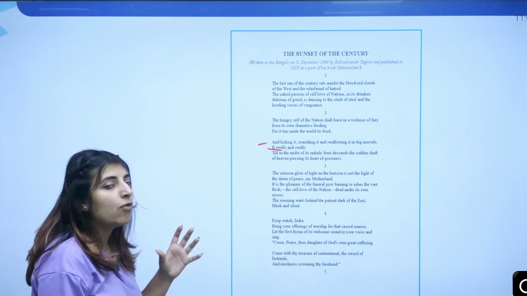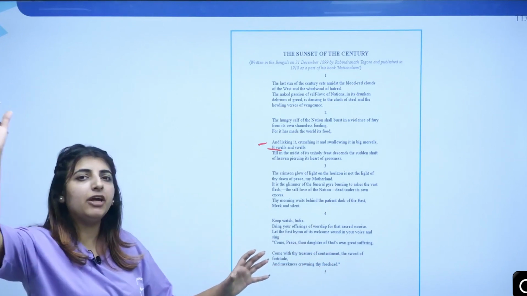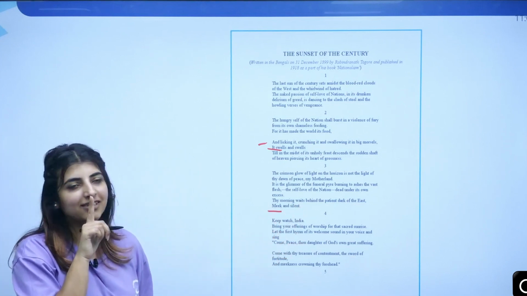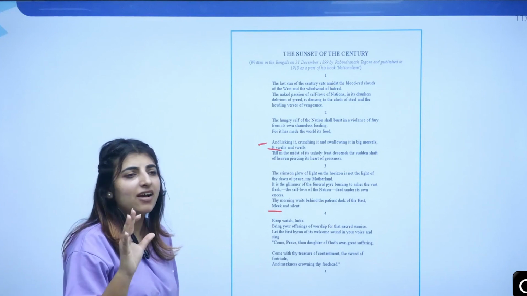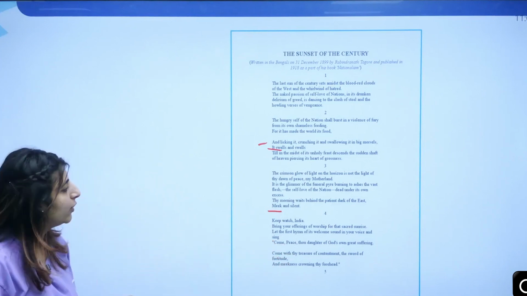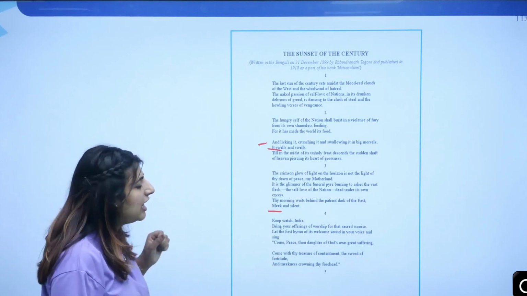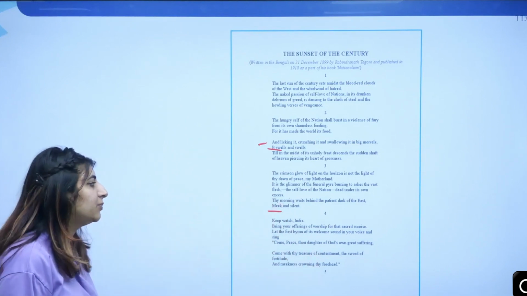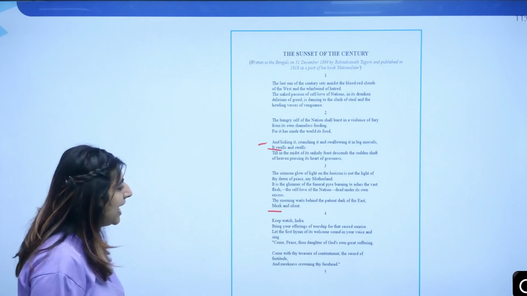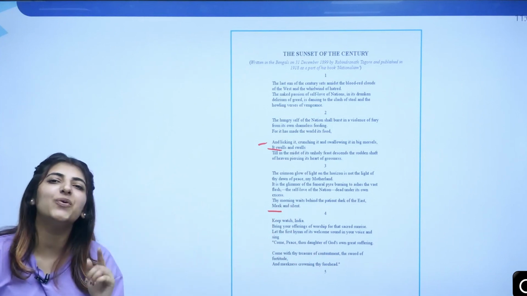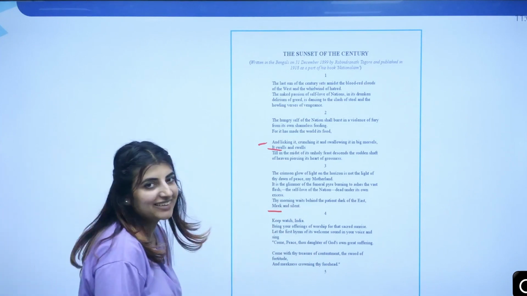Thy mourning waits behind the patient dark of the east, meek and silent. Keep watch, India. Bring your offerings of worship for that sacred sunrise which is going to happen, of course. Let the first hymn of its welcome sound in your voice and sing, come peace, thou daughter of God's own great suffering.